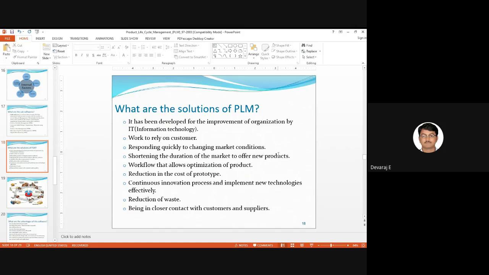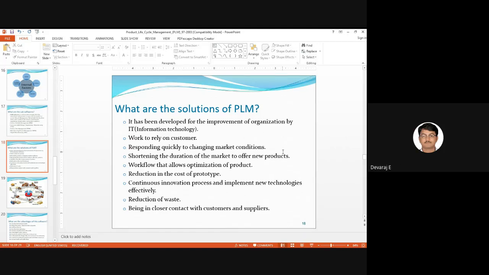I told you about the workflow that allows optimization of the product. You have it in HyperMesh. I told you in the previous class that the excess material you can remove, the weight of the material will be reduced, and the cost also will be reduced. I told you all these things in the previous class. Optimization I have finished. Then reduction in cost of prototype.